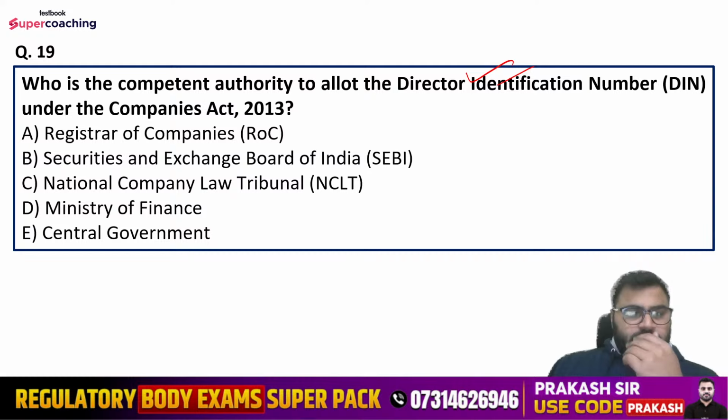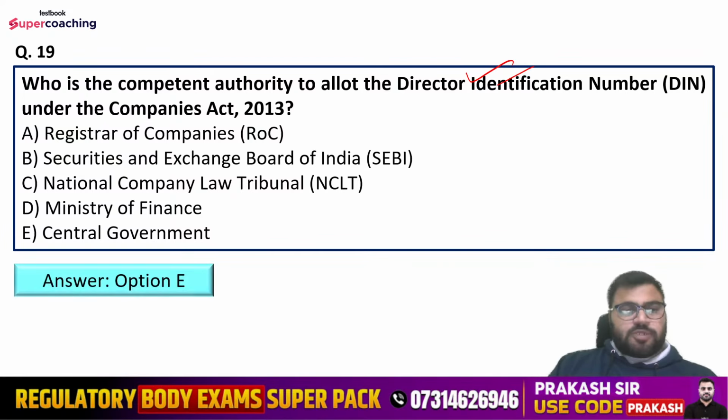Nilesh is saying option number E. Mansi is saying option number E. Vaishali is saying option number E. Anshika is saying option number E. Right. So till now everyone has said option number E. Yes, option number E is the right answer. That is central government. So Lakshman, Shivani, you all are saying option number E.